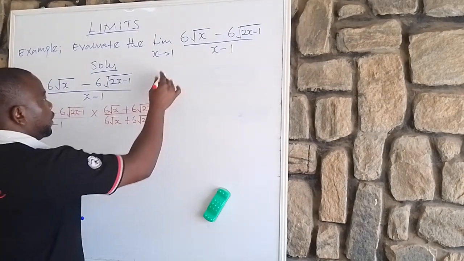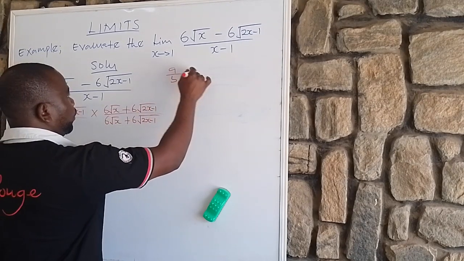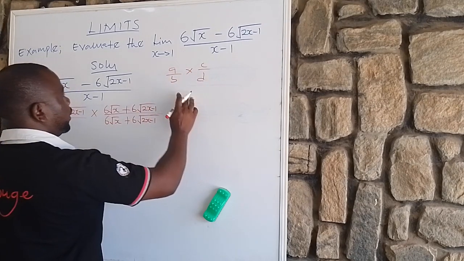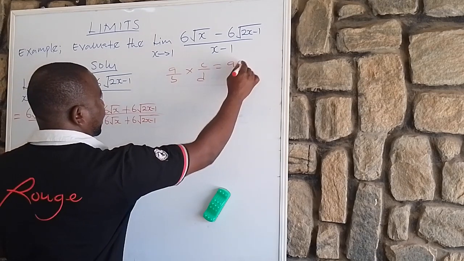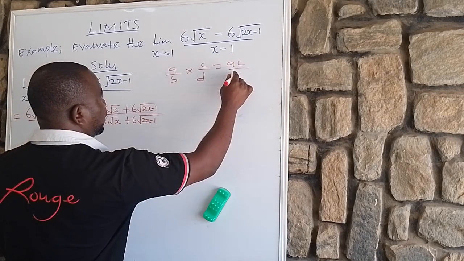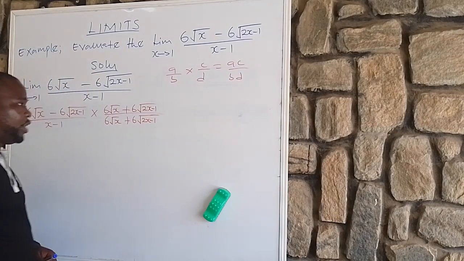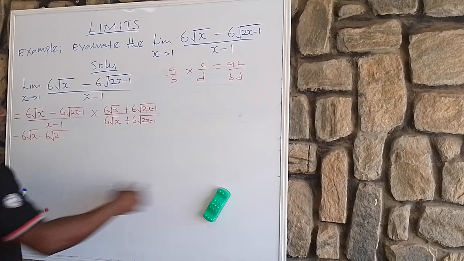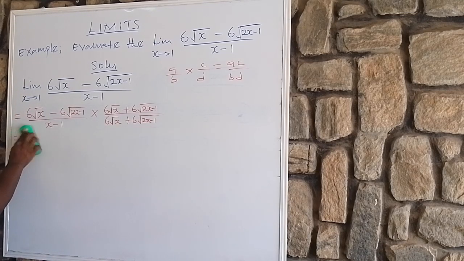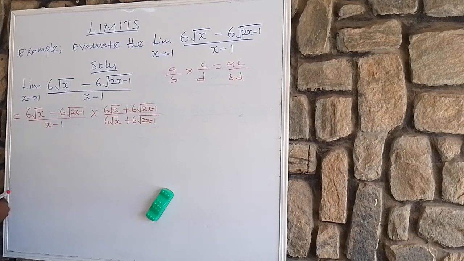That is, if you come across something of this form, a over b, all over d, this will multiply this, that is a times c all over b times d. That is what I mean. So here we are going to have 6 root x minus 6 root 2x. Okay, since we are dealing with limits, let us not forget to write the limit.